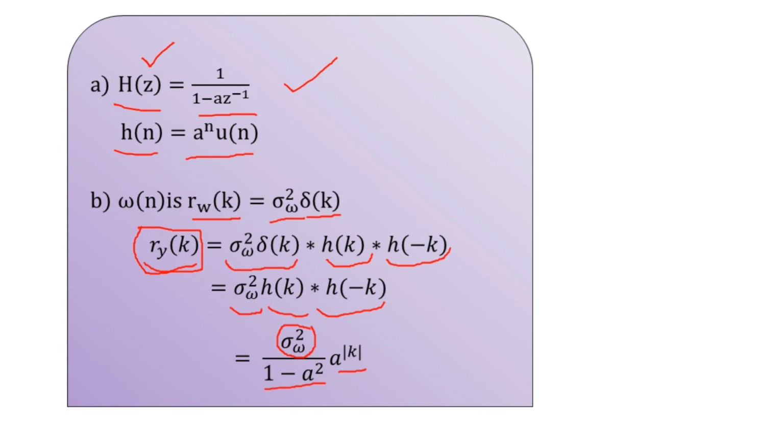Next, in part C, we are asked to determine the power spectrum of y(n). As in part B we had the solution for the autocorrelation sequence, knowing it makes it quite easy to determine the power spectrum of the random process.